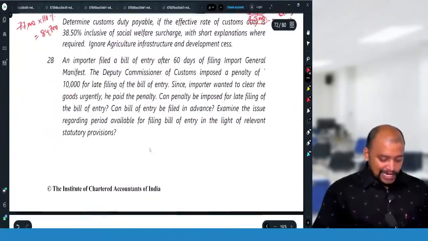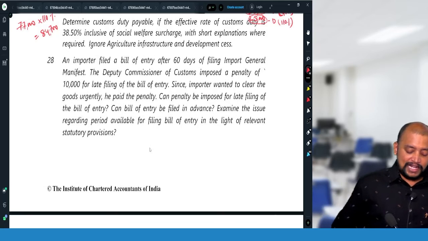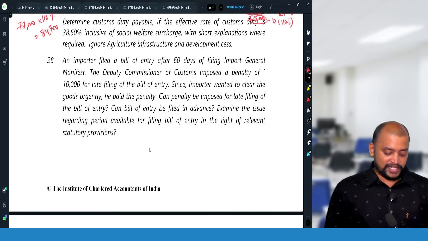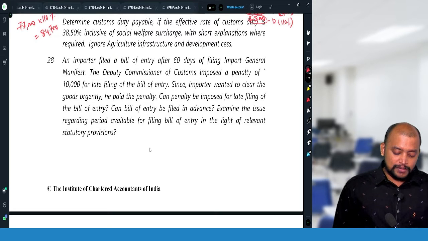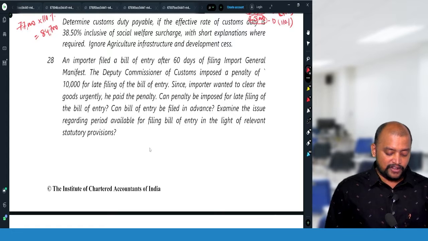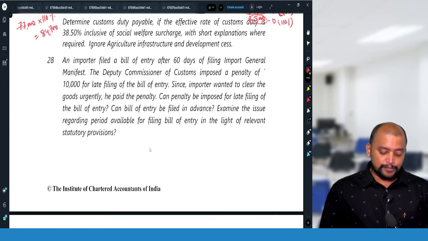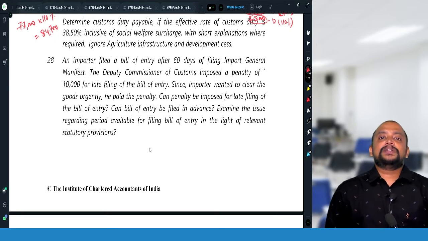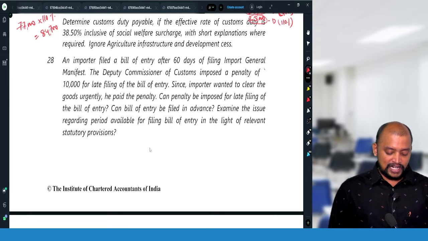Question number 28. An importer filed a bill of entry after 60 days of filing the import manifest. The Deputy Commissioner of Customs imposed a penalty of 10,000 for late filing of the bill of entry. Since the importer wanted to clear the goods urgently, he paid the penalty. Can the penalty be imposed for late filing of bill of entry? Definitely yes. Can the bill of entry be filed in advance?